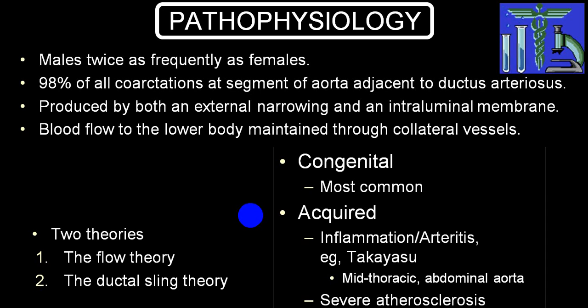In the post-stenotic part, if the left subclavian is arising from the post-stenotic portion, then the blood pressure in the left upper limb and two lower limbs will be low. But if it is a post-subclavian coarctation, then in both upper limbs the blood pressure will be high and in both lower limbs the blood pressure will be low. And we already told you there will be radiofemoral delay, and there will be a delay from right radial to left radial in case of a pre-subclavian coarctation.